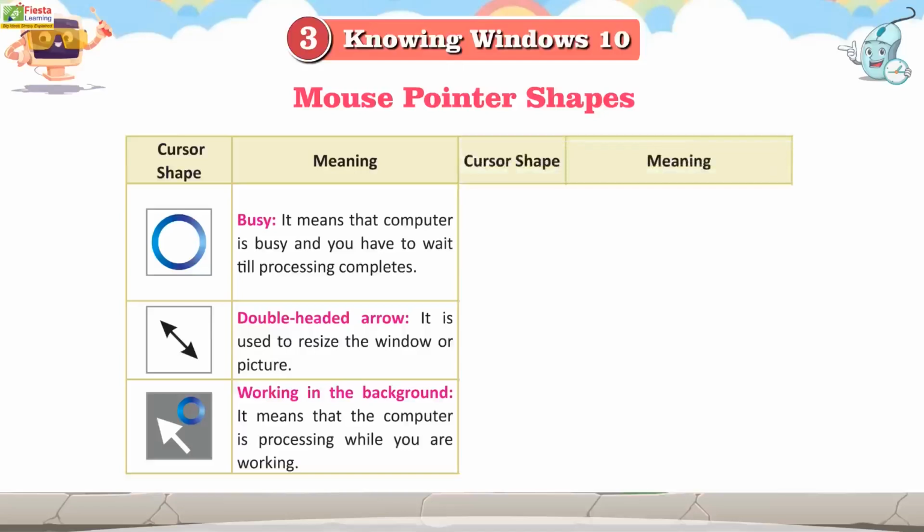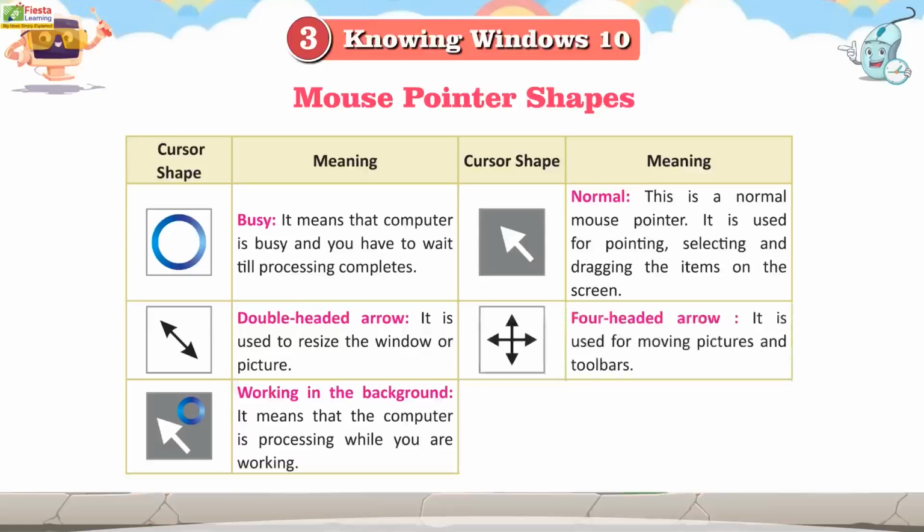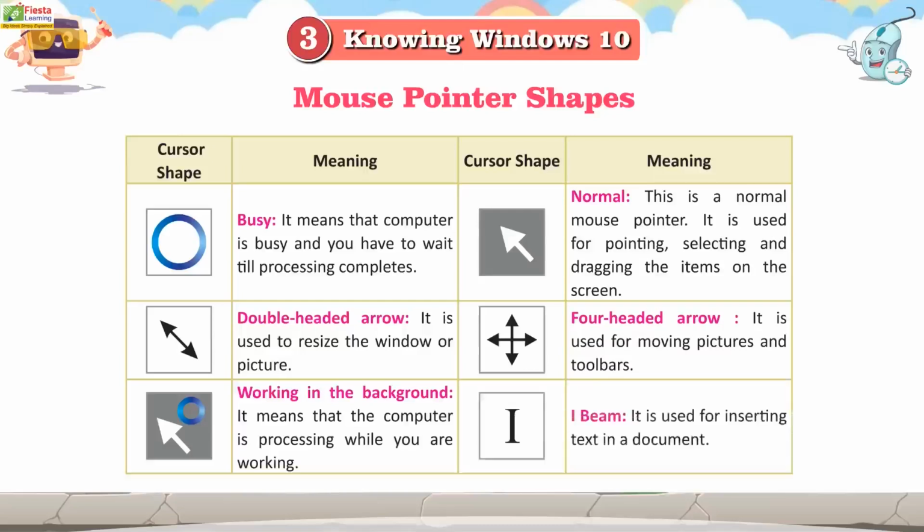Cursor shape, meaning normal. This is a normal mouse pointer. It is used for pointing, selecting and dragging the items on the screen. Four-headed arrow. It is used for moving pictures and toolbars. I-beam. It is used for inserting text in a document.